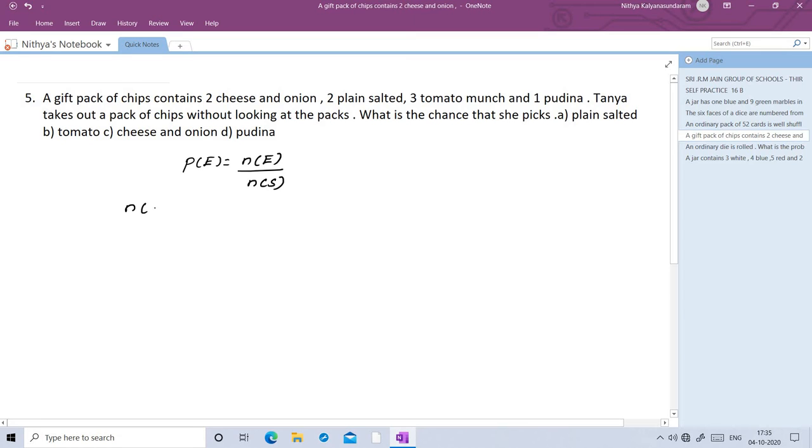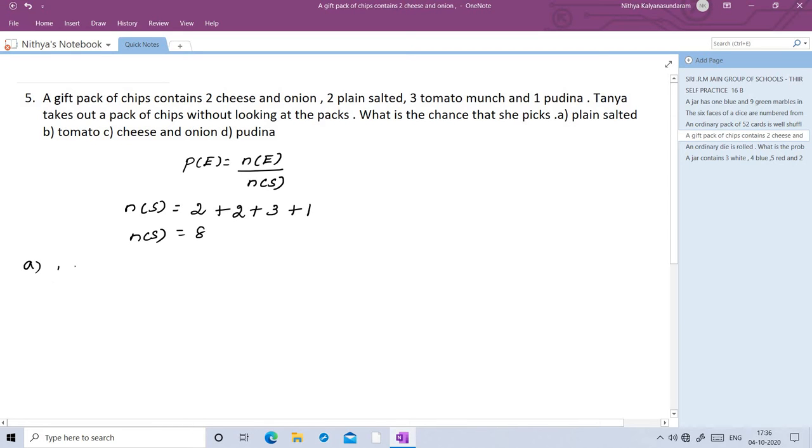So total number of packs, n of S, is equal to 2 cheese and onion plus 2 plain salted plus 3 tomato munch plus 1 pudina. So 2 plus 2 is 4, 4 plus 3 is 7, 7 plus 1 is 8. So the total number of packs is 8. So n of S is 8.